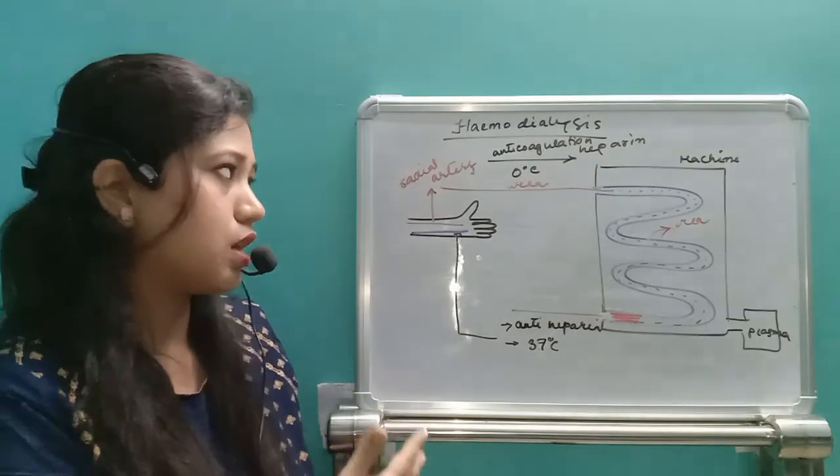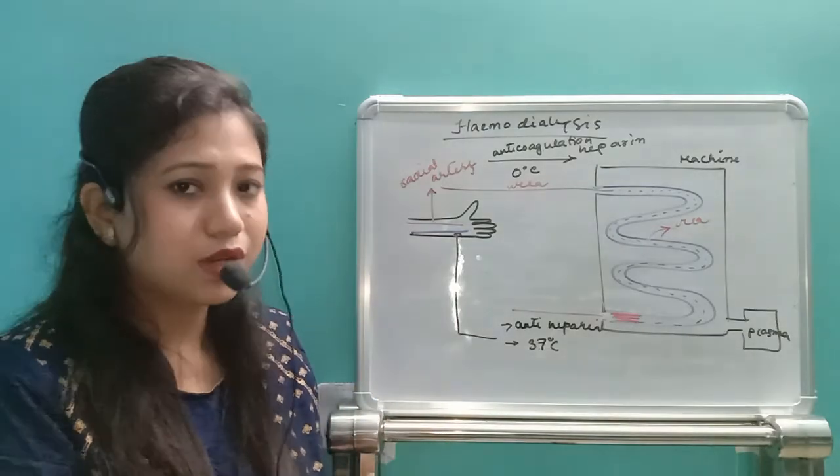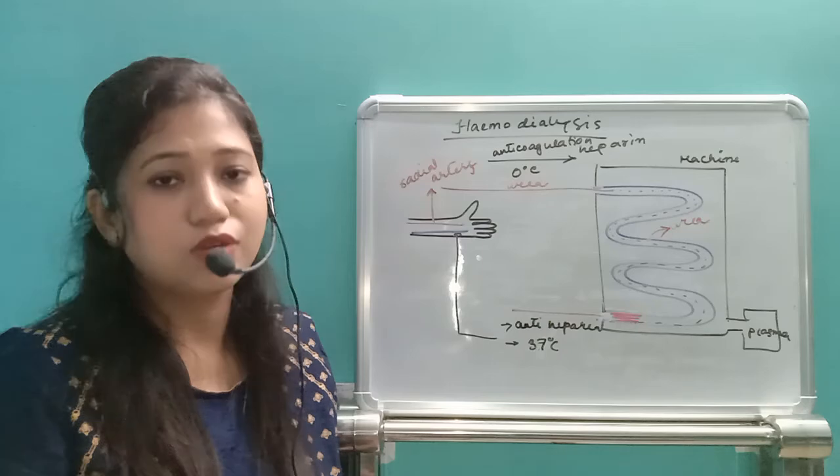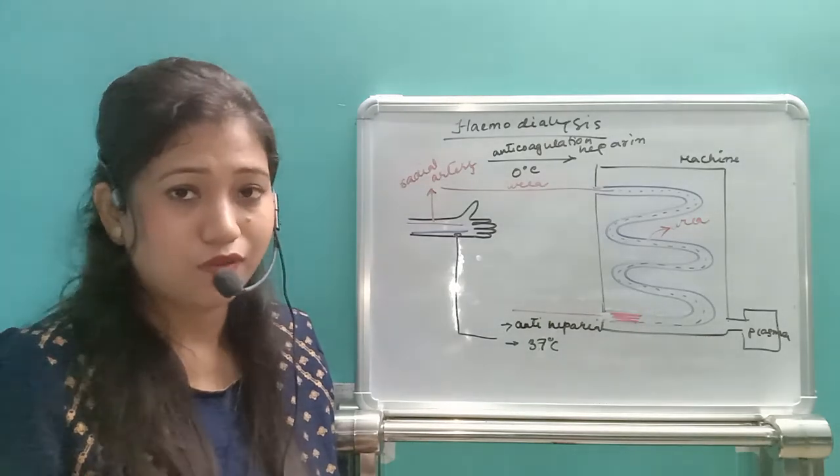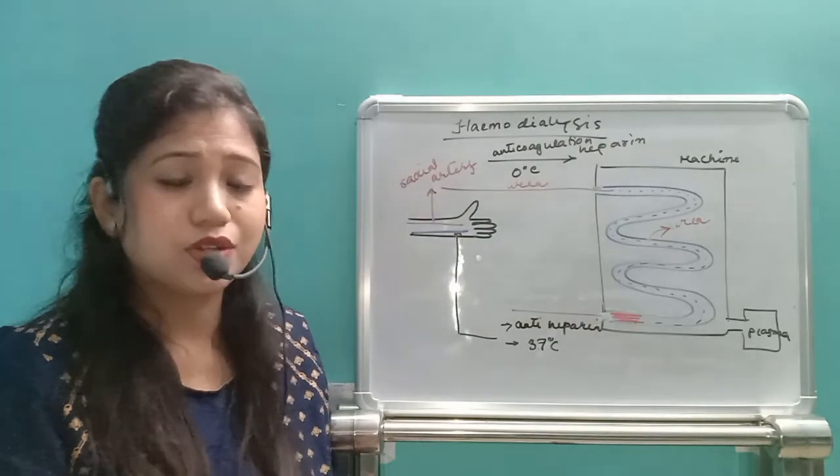Then the individual who has been undergoing hemodialysis for a long period of time does not have to go for hemodialysis again after getting a new kidney. That's how the artificial kidney works, by transplantation.